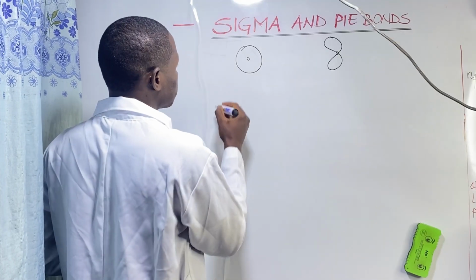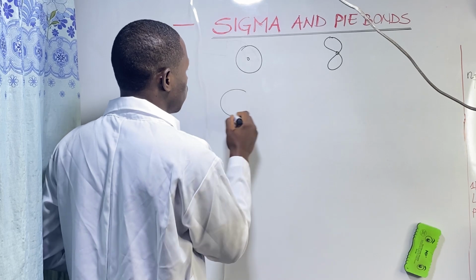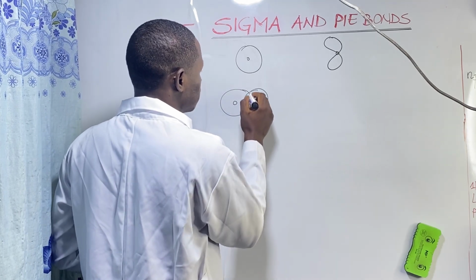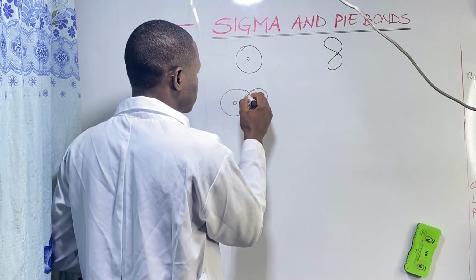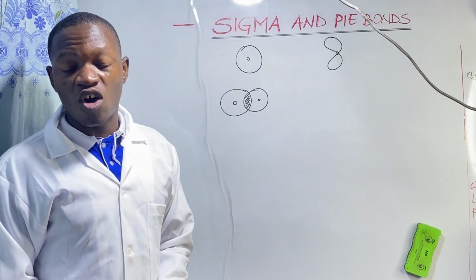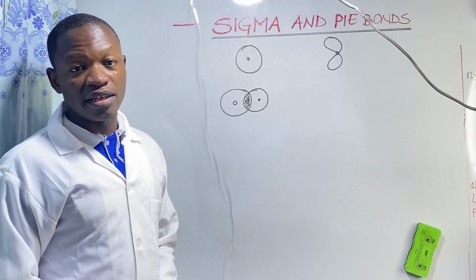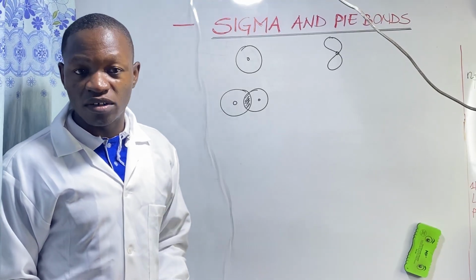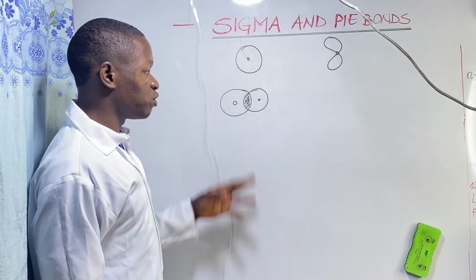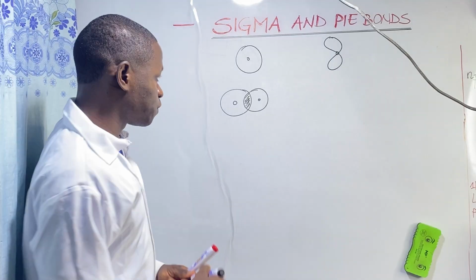The first sigma bond is formed by the head-on overlap of 2 s orbitals. That's a sigma bond. What we are shading there is the area of electron density. An orbital is a region of space around the nucleus where there is the greatest probability of finding an electron. So where they overlap, that's where the electron density is found.